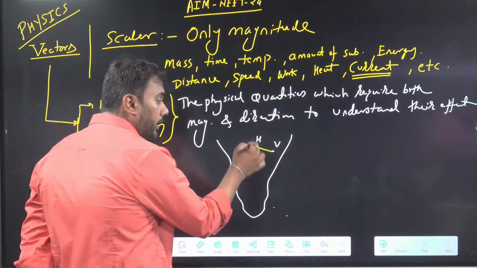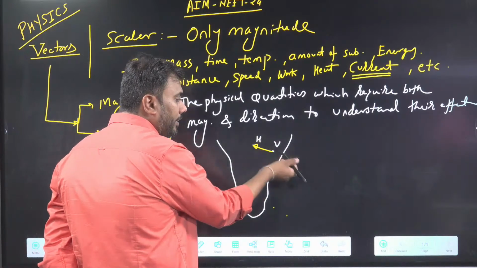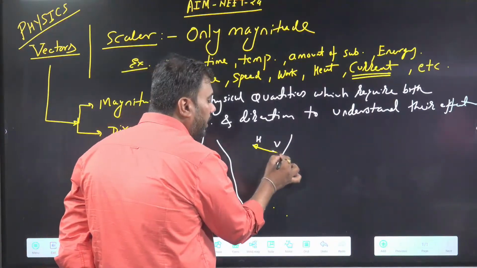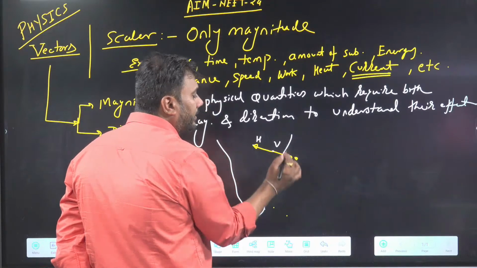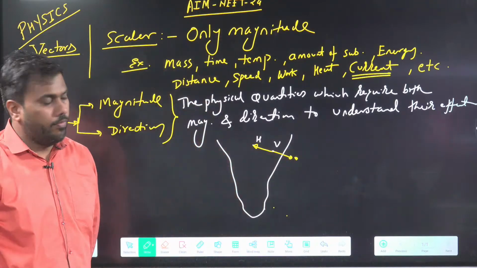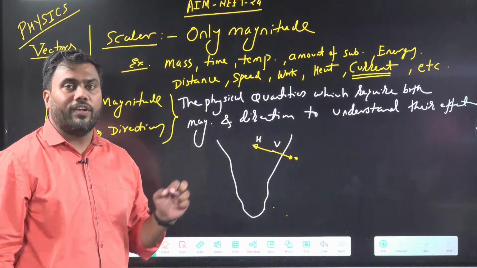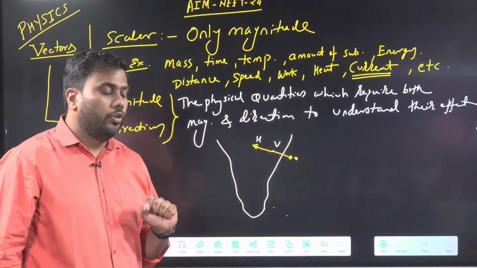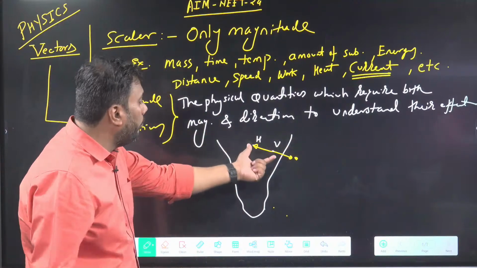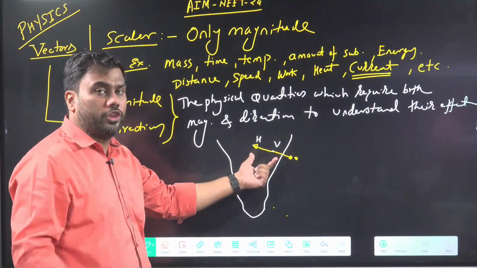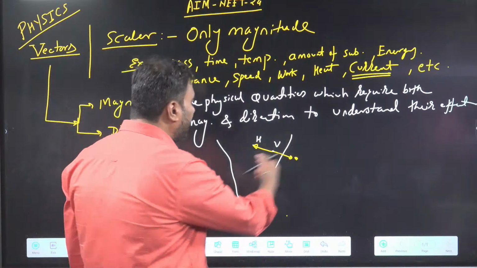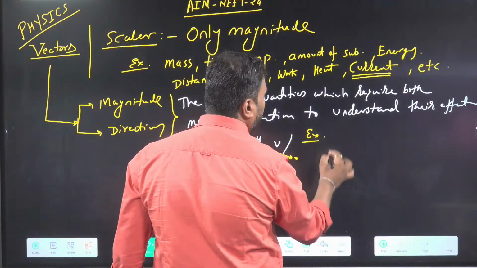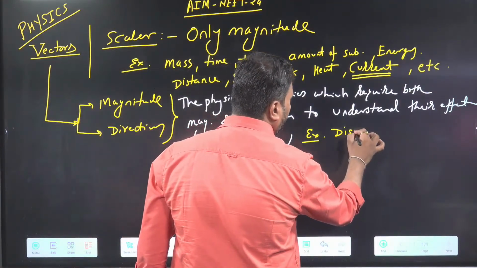If I go the same distance as the distance of Hyderabad, but in the opposite direction, I will land somewhere in the Bay of Bengal. So direction is very important. If I want to reach a particular point, I should move in that direction only. So direction is also important to specify the final position, final location. Hence, displacement is an example of vector quantities. First example is displacement.